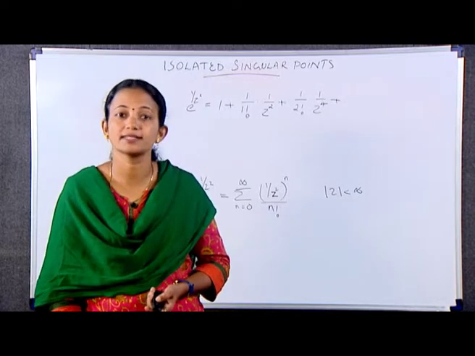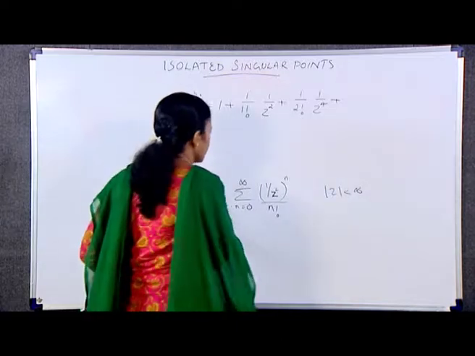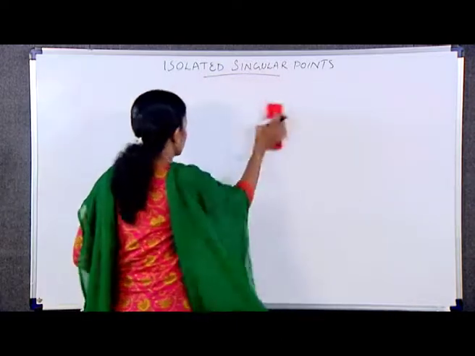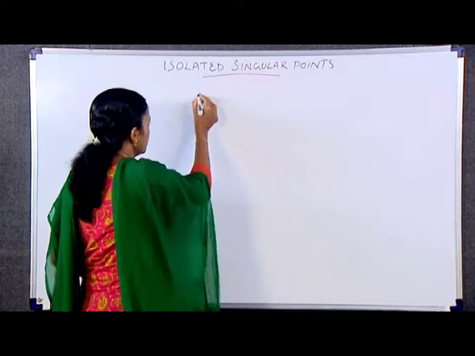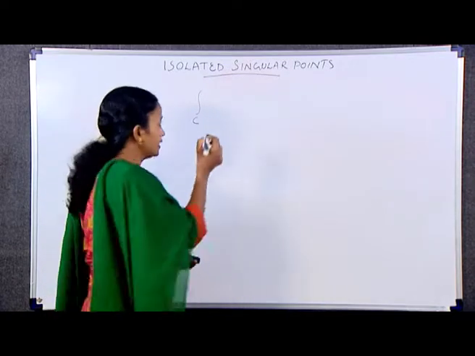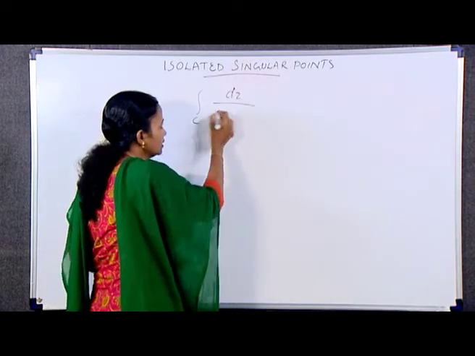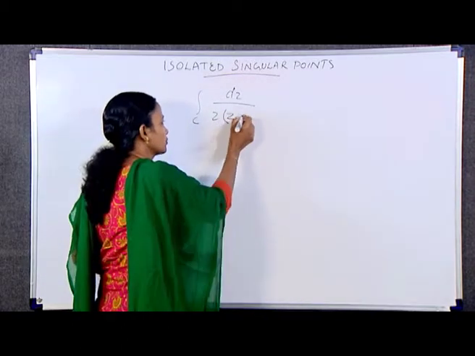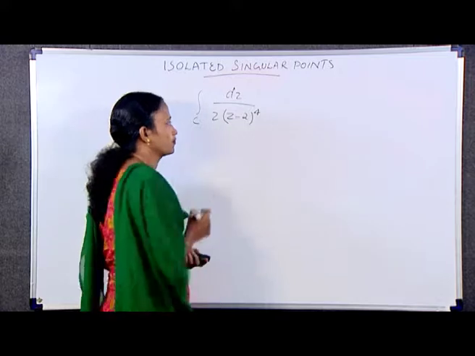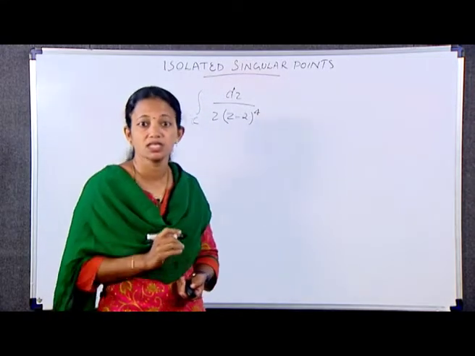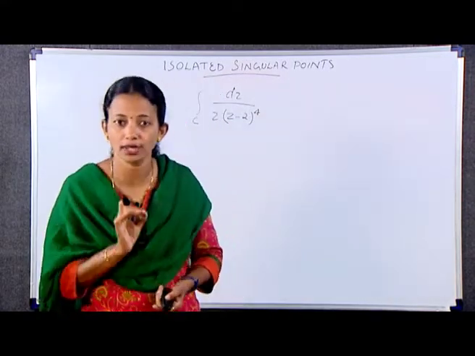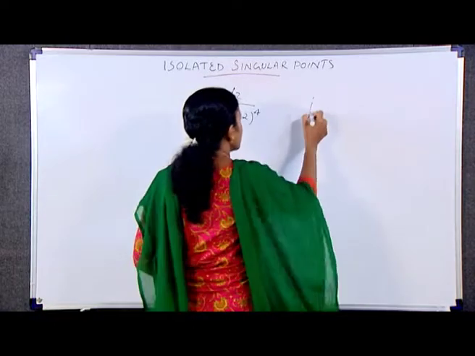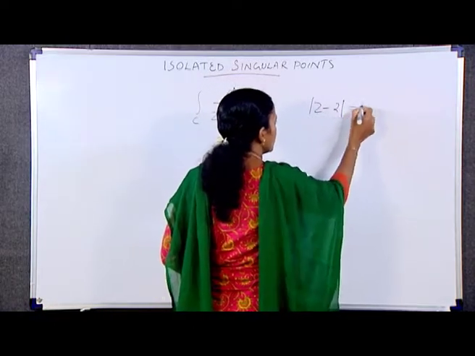Next, evaluate the integral over C, dz by z into (z minus 2) whole raised to 4, where C is the positively oriented circle mod z minus 2 is equal to 1.